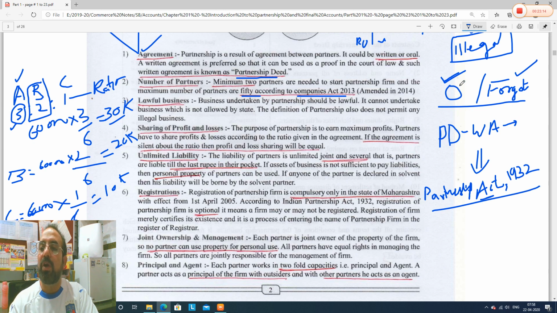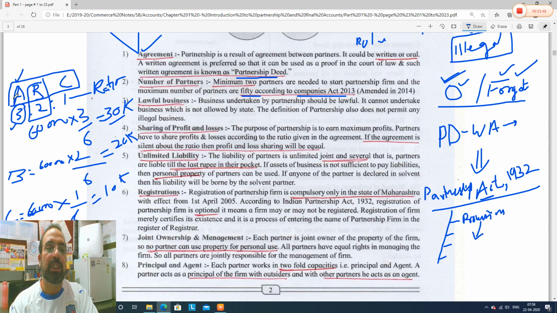Now, if you have not made an oral agreement, or any agreement at all, and there is a dispute or issue between the partners, what should we do? We should follow the Partnership Act 1932. So what does the Partnership Act 1932 do? It has various provisions which it applies in case of dispute.